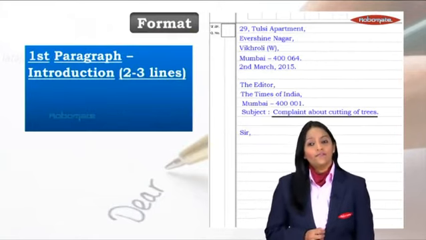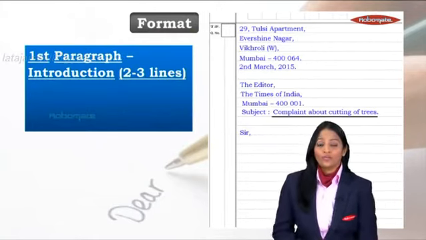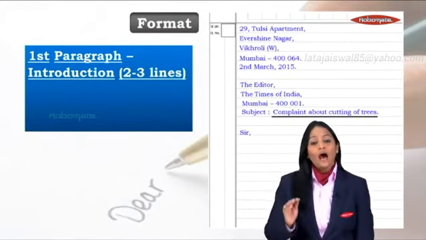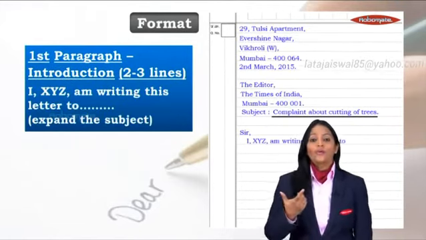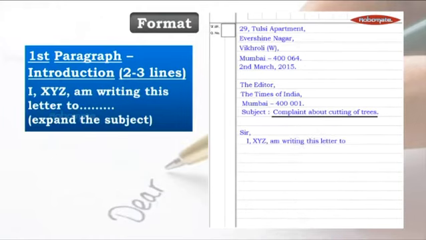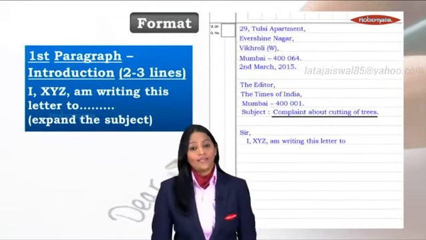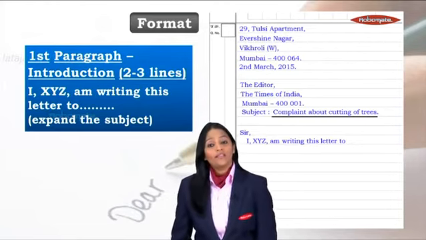First and foremost, we will have the introduction, which is about 2 to 3 lines, not more than that. Now, how do you write the introduction? You will start with I, XYZ, am writing this letter to, and then expand the subject. What is the subject, students?